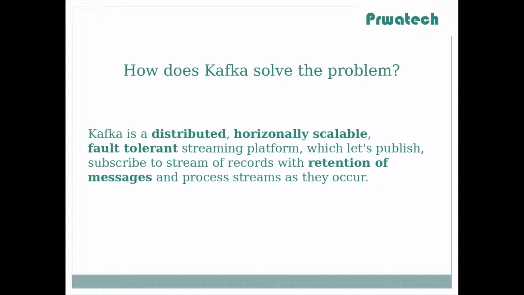Let's understand each word one by one. Distributed system. This means multiple running servers or machines work together in a cluster to appear as a single machine to the end user. The advantages of this are high availability and fault tolerance. This means if one machine or node goes down in a cluster, it will still work as if nothing happened, making the end user happy always.